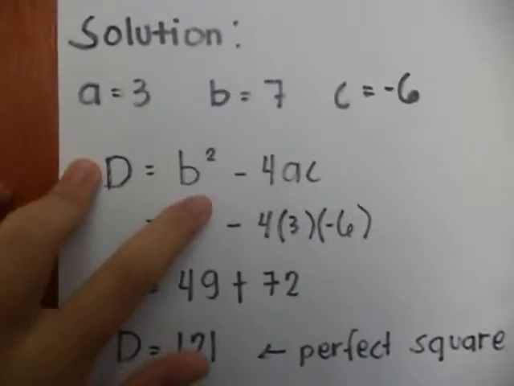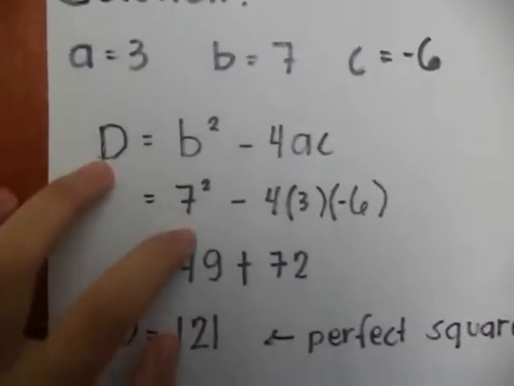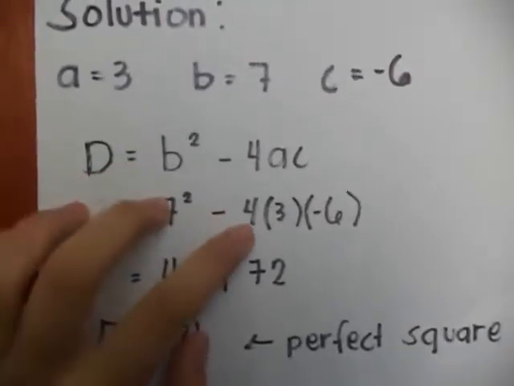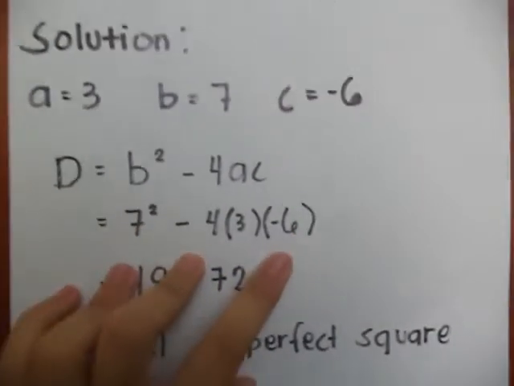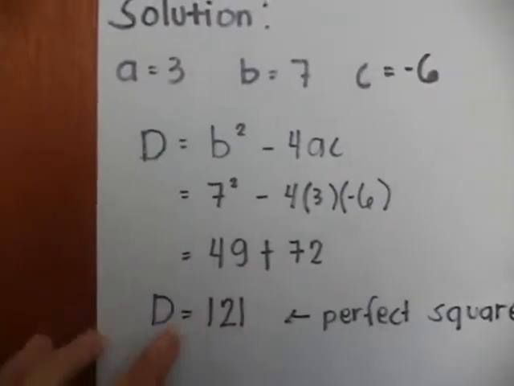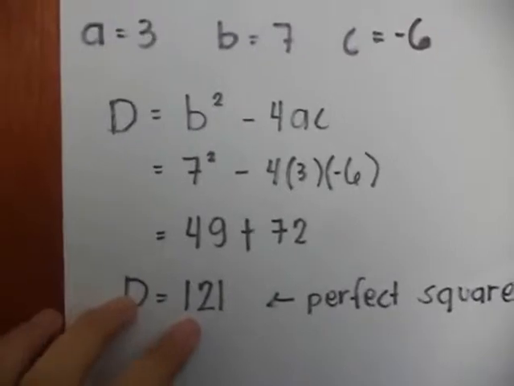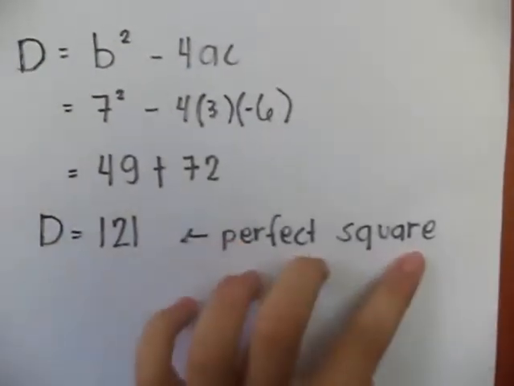Discriminant is equal to b squared minus 4ac, which is 7 squared minus 4 times 3 times negative 6, which is 49 plus 72. D is equal to 121. 121 is a perfect square.